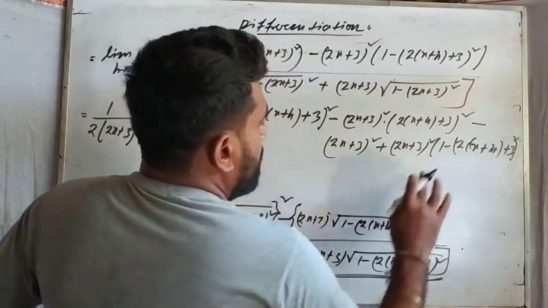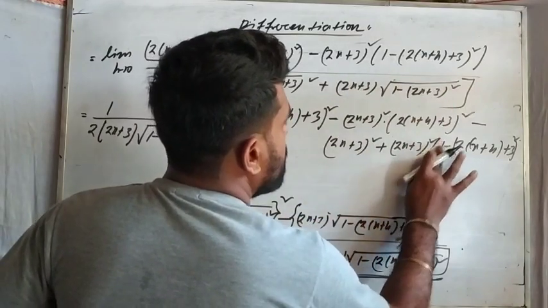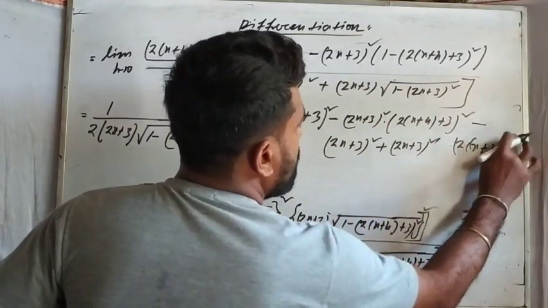Okay, 2x plus 3 whole square and this one not minus equal to whole square.